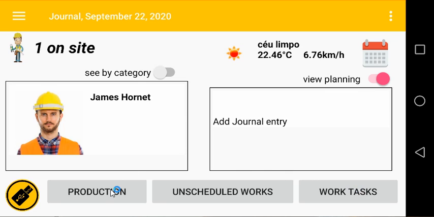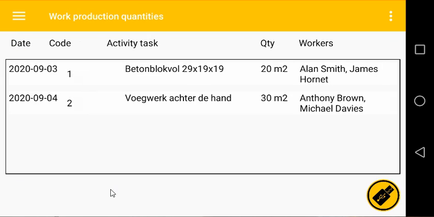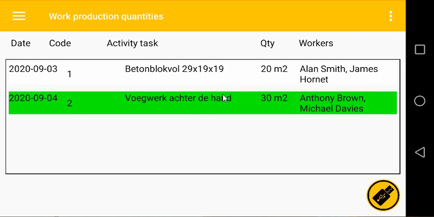Let's start by viewing the production that is already logged into the system. This is an example of production works that were previously done, in this particular case by Alan Smith and by James Ornett. Both delivered 20 square meters of beton block with these dimensions. And the next entry, Anthony Brown and Michael Davis delivered 30 square meters of Vogenwerk.